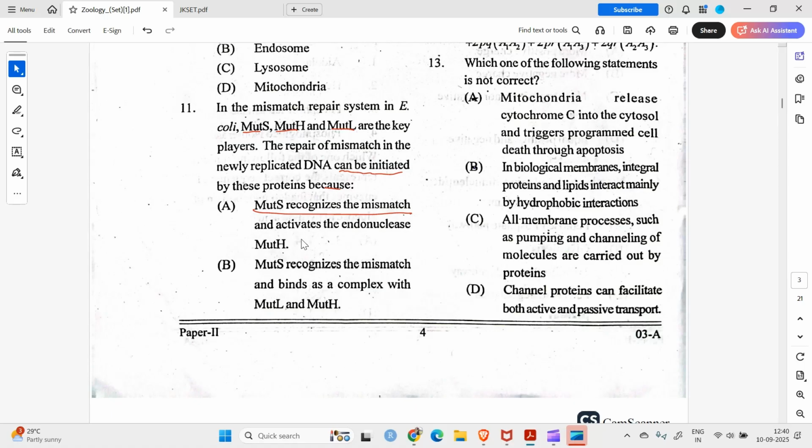Yes, MutH is involved in activation, but along with MutL. So, what about option B? MutS recognizes the mismatch and binds as a complex with MutL and MutH. No, it binds with MutL, and then they both recruit MutH.